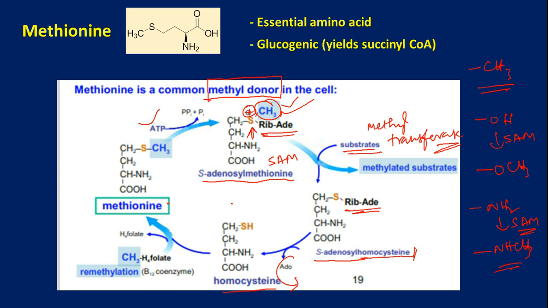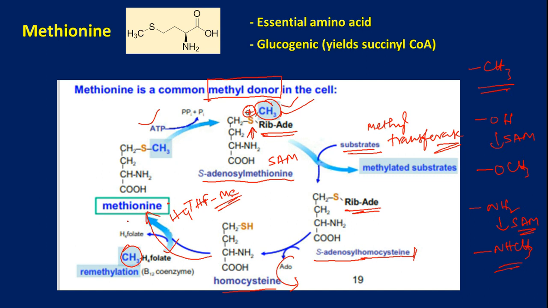This homocysteine has two routes to go. In one route, methionine is regenerated by accepting a methyl group from folate. This is what we have seen in the last class. Tetrahydrofolate, H4 THF, is loaded with a methyl group, and this methyl group will be transferred so that methionine can be biosynthesized.